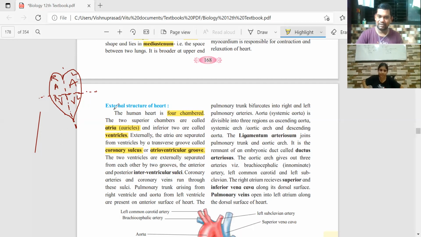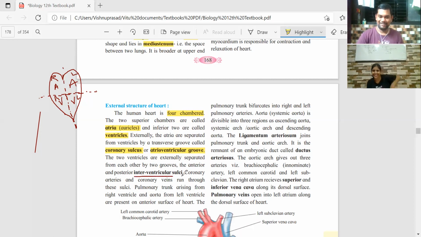What are we looking at now? The external structure. What is visible externally in the heart? The two ventricles are separated by a groove, which is visualized from the anterior side as well as from the posterior side. So that's why they are called anterior and posterior interventricular sulci.